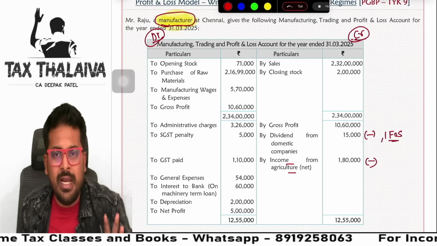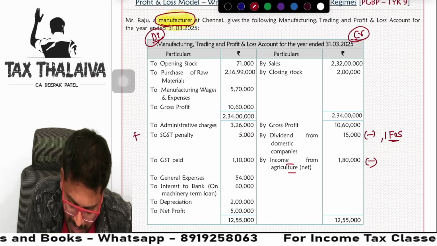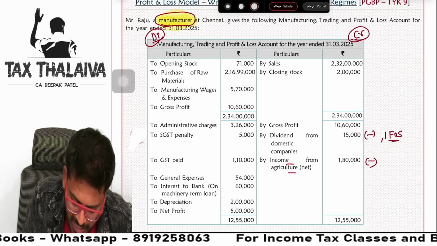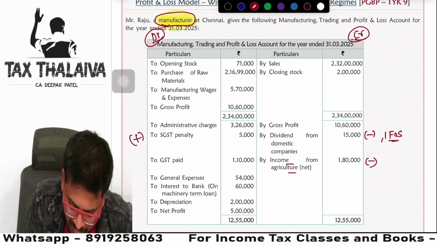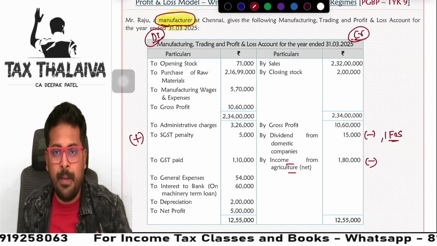It is not allowable expenditure, but you have already taken it. So you need to add back this thing. You will need to add back this expenditure. So I will write it here, add. With pencil, I'll mark all this on the question paper.